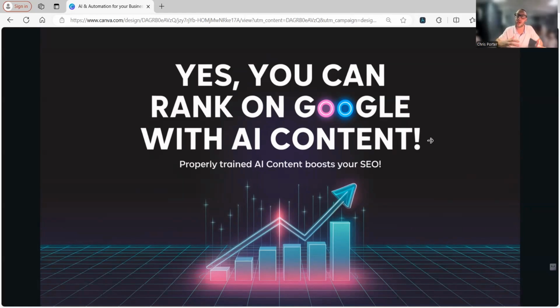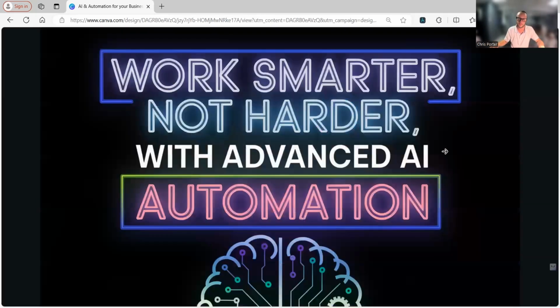So you're not going to just copy and paste stuff from ChatGPT, because that's really not going to work. You have to use a trained model that's trained exactly like you. So if you type in AI automation expert in Erie, Pennsylvania, I pop up because automation is running constantly on, say, my LinkedIn or my Facebook, and it's constantly ranking me by providing that engaging content every single day, which in turn shows me up on Google. So I myself am a case study of being able to rank on Google with AI content.